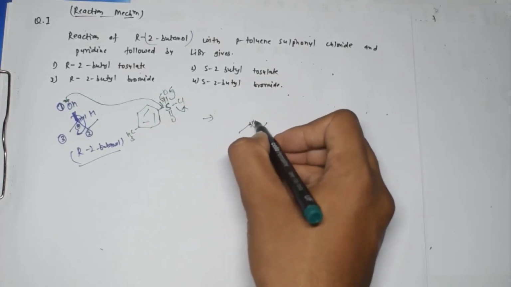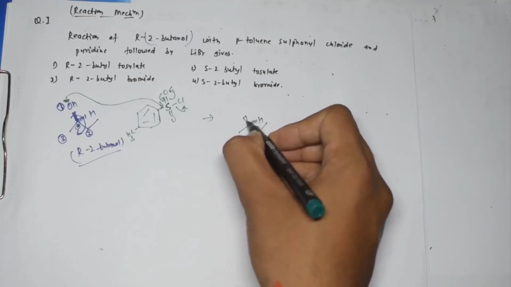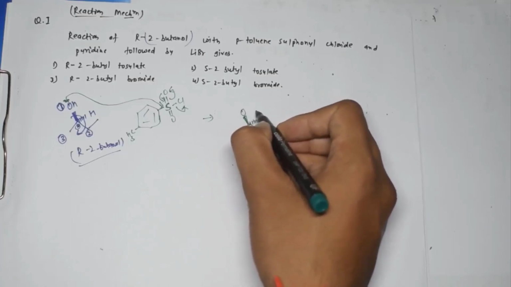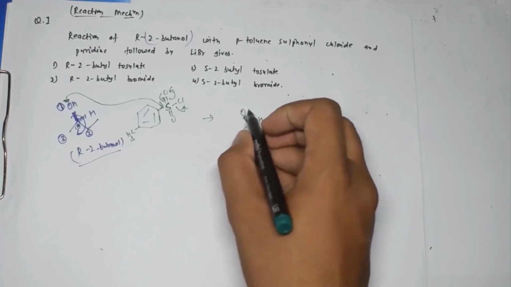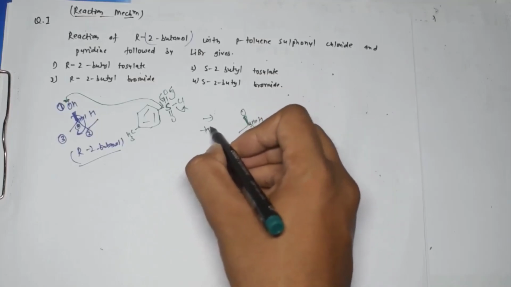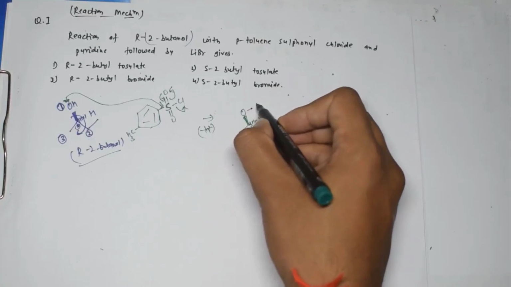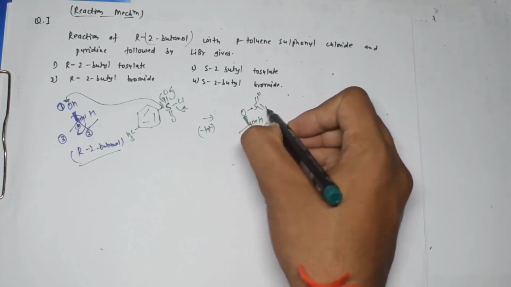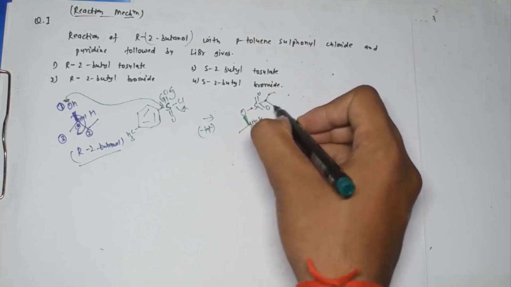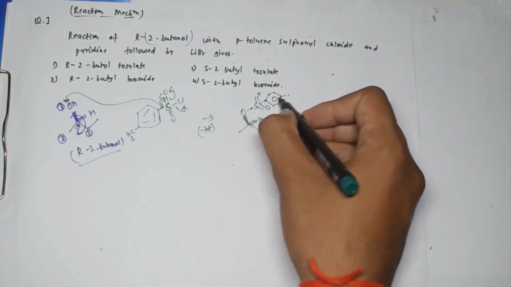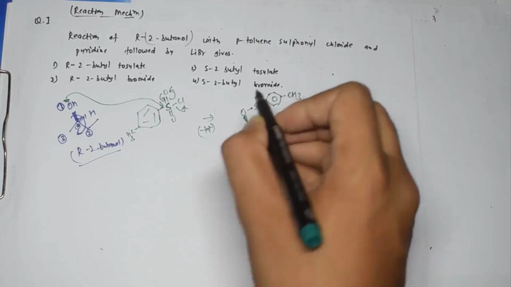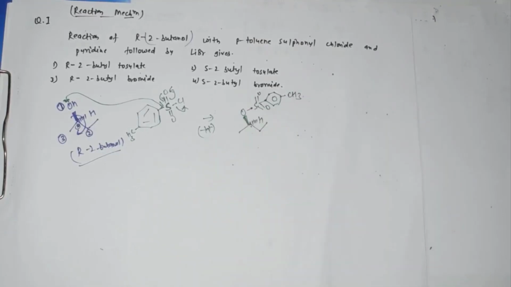So here what we will have is hydrogen over here, and oxygen is still above the plane, right? And after the deprotonation, what can happen? Here I am writing just directly. So here what is happening? Here we will have O, and here S double bond O and S double bond O, and this phenyl and this CH3. This is the thing, right?